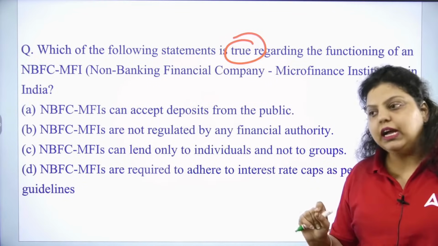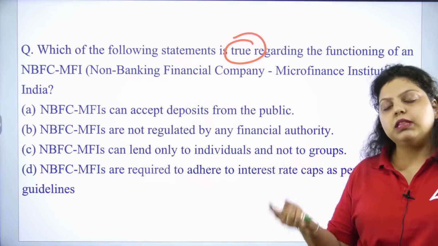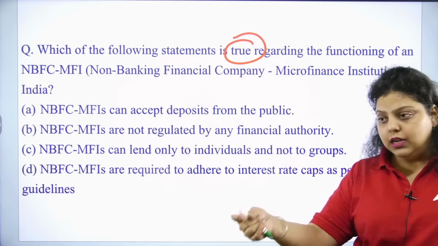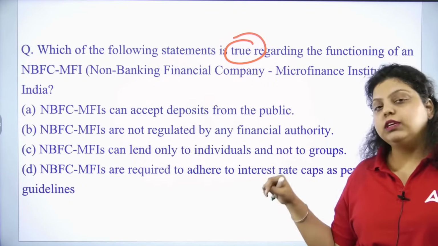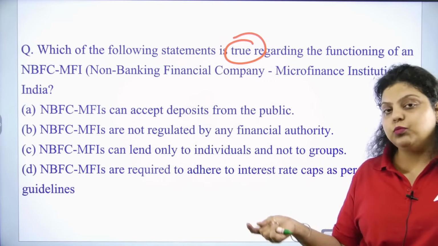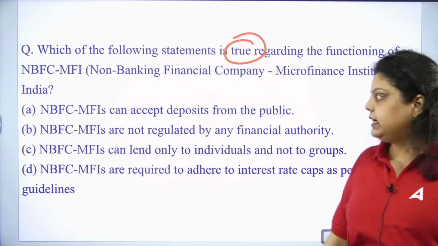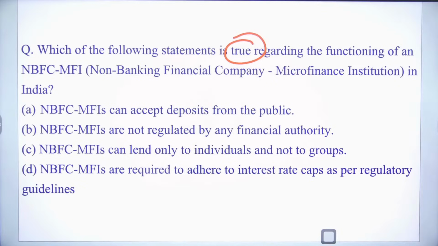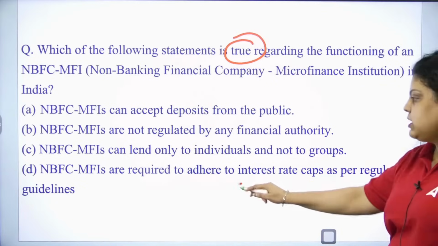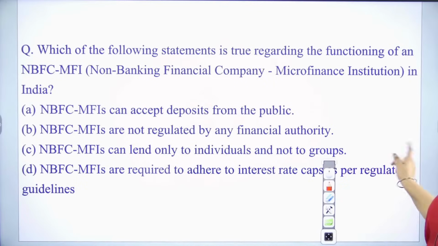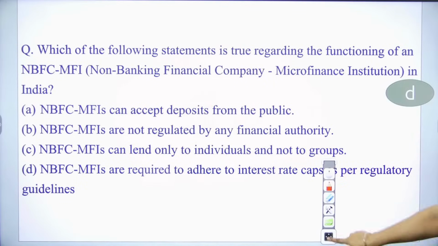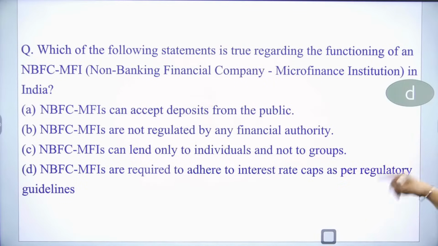In the case of DRT, the head will be a person who is eligible to become a district court judge. And the head of the DRAT will be a person who is eligible to become a high court judge. Okay, clear? DRT, DRAT. And the right answer you are saying is very good. That's option D. NBFC MFIs are required to adhere to interest rate caps as per regulatory guidelines.